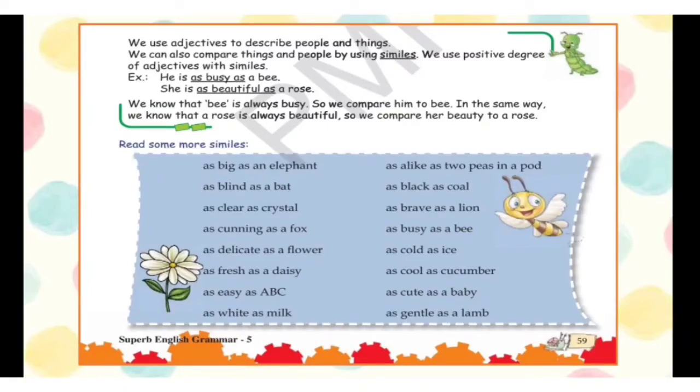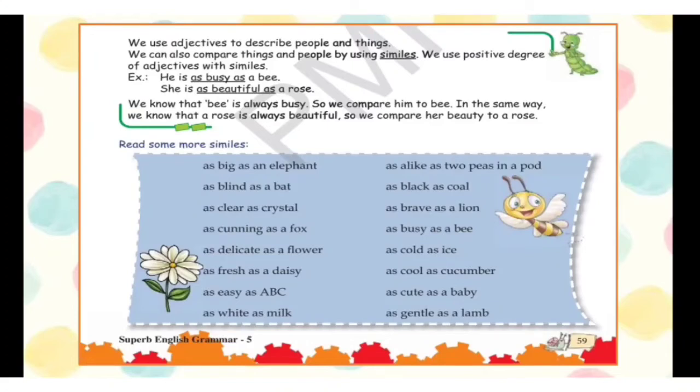Examples: he is as busy as a bee. She is as beautiful as a rose. So we know that bee is always busy. So we compare him to bee. In the same way, we know that a rose is always beautiful. So we compare her beauty to a rose. So in addition to what we have studied earlier, we can also use the positive degree of adjectives with the similes, where we use words like as busy as, as beautiful as.